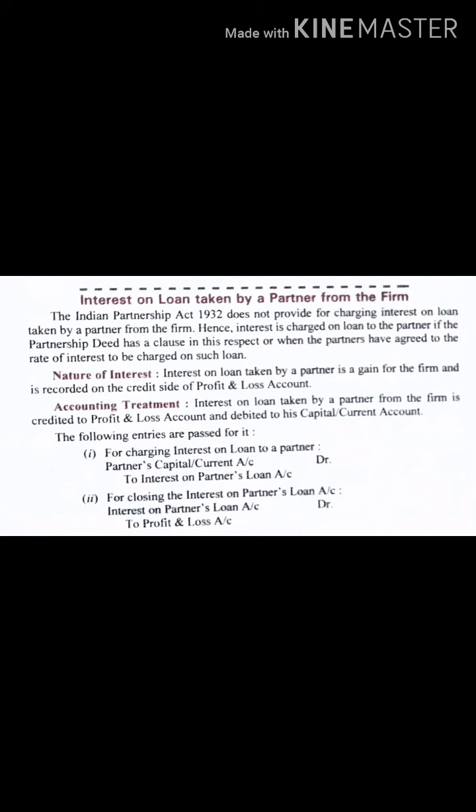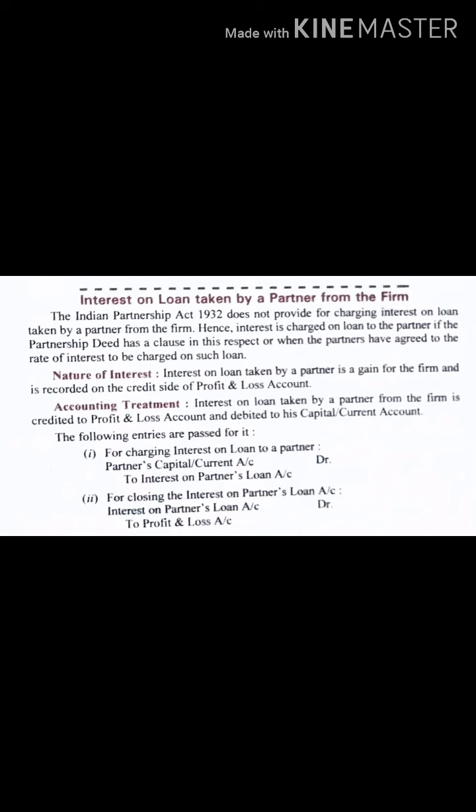Then what will be the accounting treatment? Interest on loan taken by a partner from the firm is credited to the profit and loss account, and debited to which account? Capital or current account of the partner. Now let's check the entry for charging interest on loan to a partner. Right now you are charging the interest, so what will be your entry? Partner's capital or current account, because this entry will go either in the capital account or the current account, depending on the instruction given about what kind of account you have to prepare.